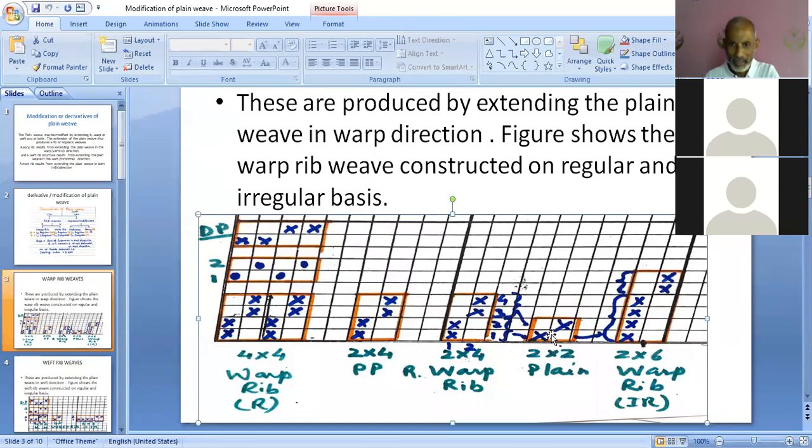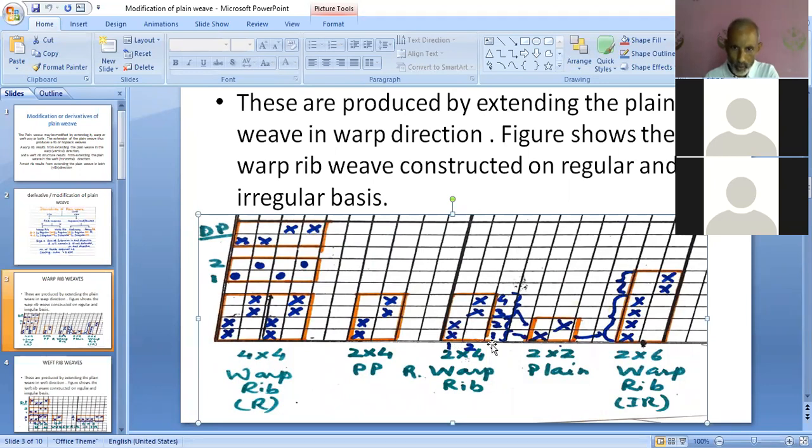And if it is representing the plane weave, here you can see we have one cross in the first line, and the first line is extended by 2. So this cross will extend by 2. So here, instead of one cross in the first vertical space, we have taken 2 crosses.